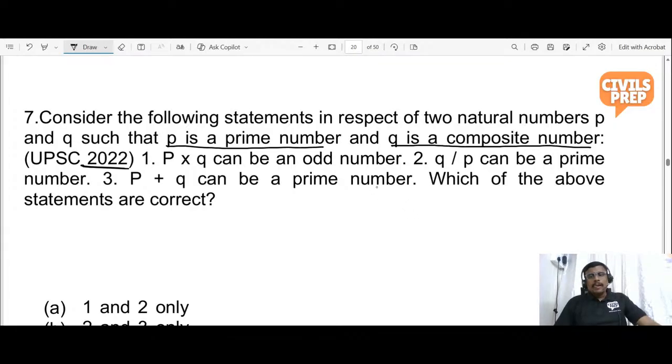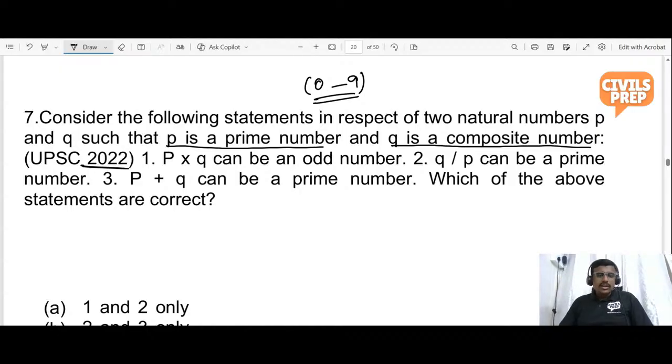I told you, always use numbers from 0 to 9 whenever a question is being asked in UPSC. So it would definitely bring you the answer. If you take a greater number, I assure you that you will not end up with the answer; you will end up with a wrong one. So please try this. If you are able to do this, you are on the right track.